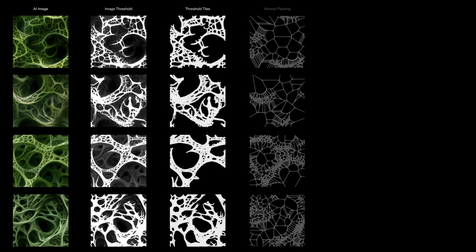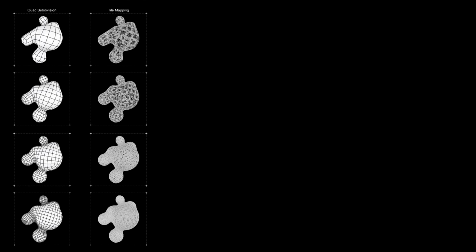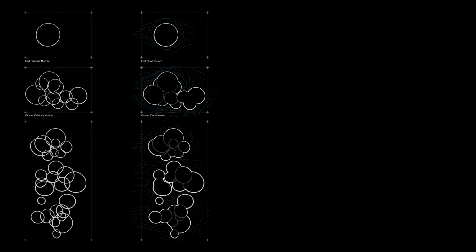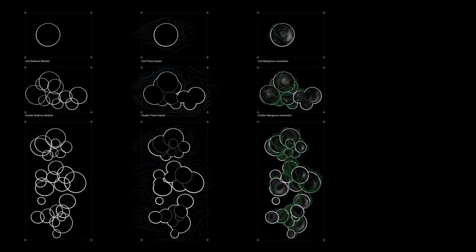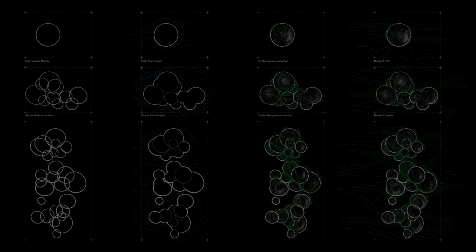A nanoscape of AI images is utilized to extract the depth and thresholds to generate a 3D geometry of the tile. Further, to enhance the tile's structural stability, we used weighted Voronoi. This tile is then topologically mapped over curved surfaces. The bulbous unit provides protective enclosed spaces for varied activities. When water or waves interact with these bulbous shapes, they minimize resistance and turbulence. They also evenly distribute the forces, reducing drag and improving the water resilience of the space.